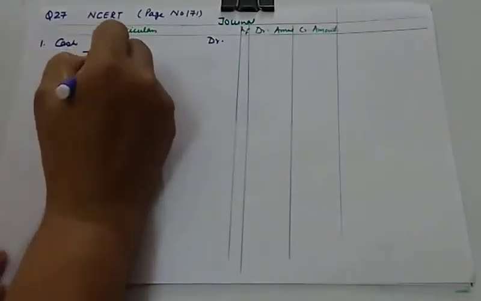So first of all, C is bringing capital and premium for goodwill. Cash account will be debited to C's capital account and to premium for goodwill account.